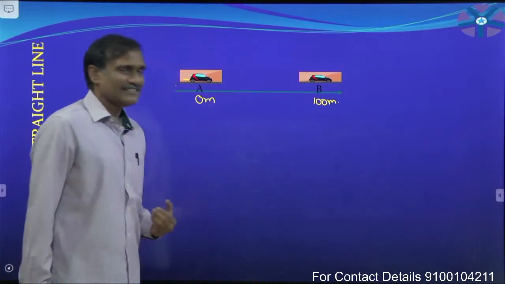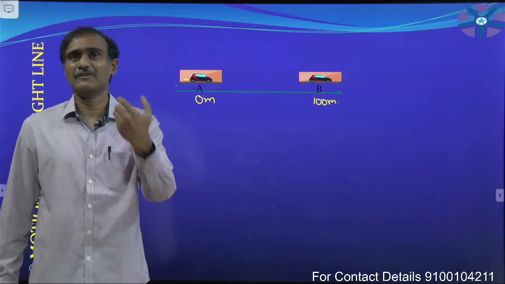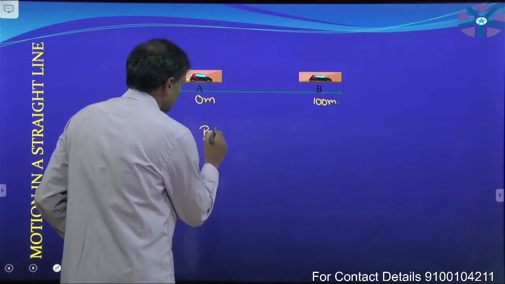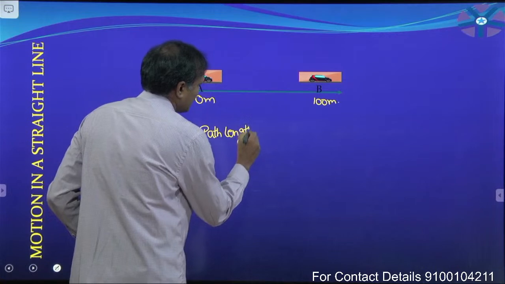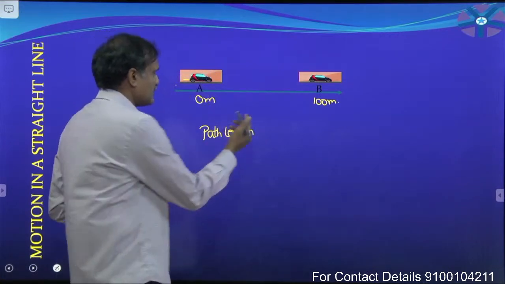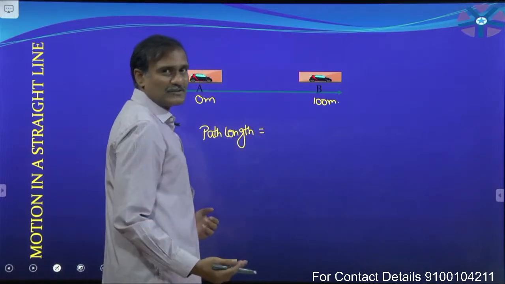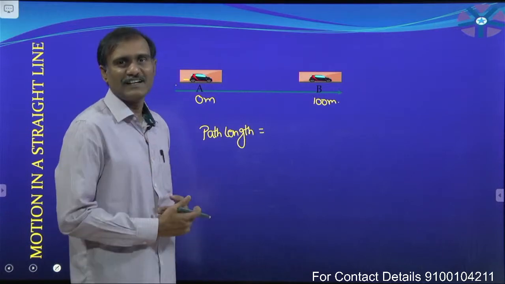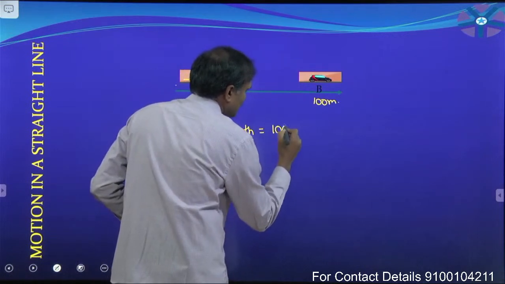Now in this, what is the distance travelled by the car or path length travelled by the car? Here onwards I want to take it as path length instead of distance, or you can take distance, no problem. What is meant by path length? Actual length of path travelled by the car. Actual length, it is equal to 100 meter.